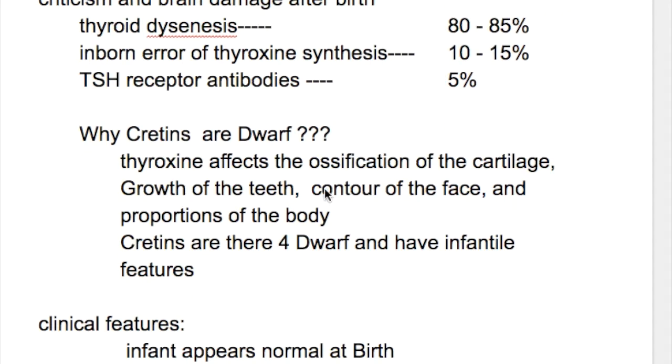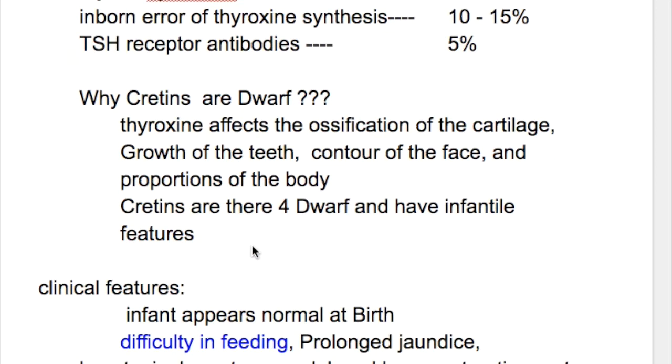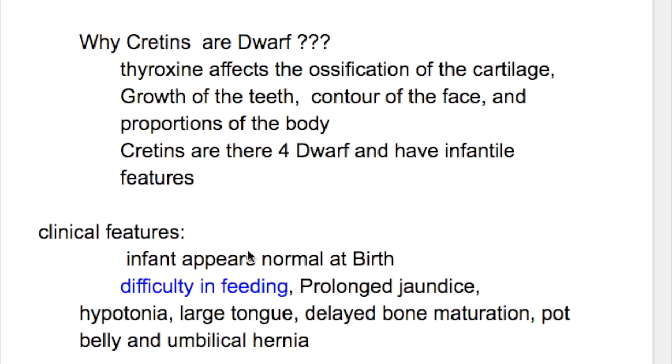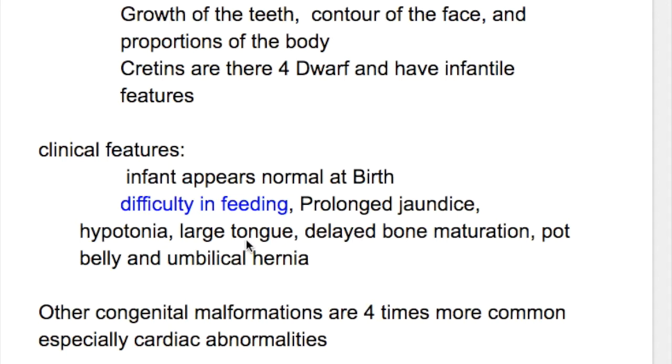Thyroxine affects the ossification of cartilage, growth of the teeth, contour of the face, and proportions of the body. Cretins are therefore dwarf and have infantile features. So what are the clinical features of a cretin child? Infants appear normal at birth, but they have difficulty in feeding with prolonged jaundice, hypotonia, large tongue, delayed bone maturation, and pot belly and umbilical hernia.